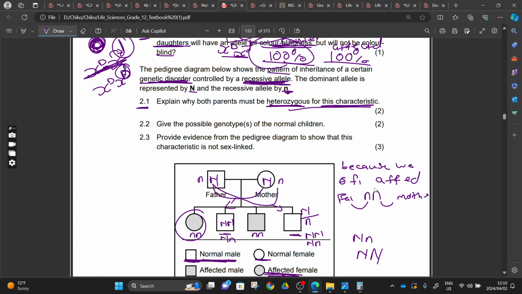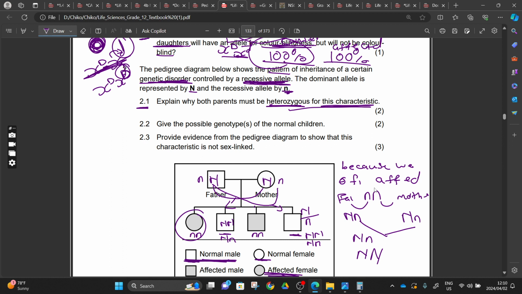And since both parents are not affected, it means that the father is heterozygous and the mother is heterozygous, so that the mother and the father can give the small letter n and small letter n while being not affected. I'm sure that you understand that, right? When you explain it in your own words, you understand it better, but you have to explain this. And how did you come up with this answer?